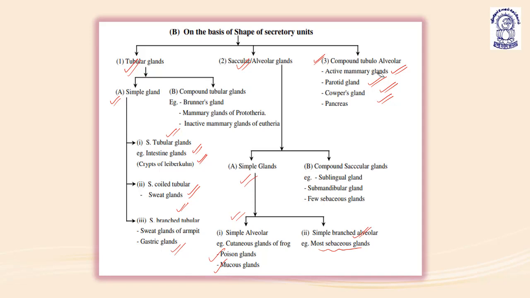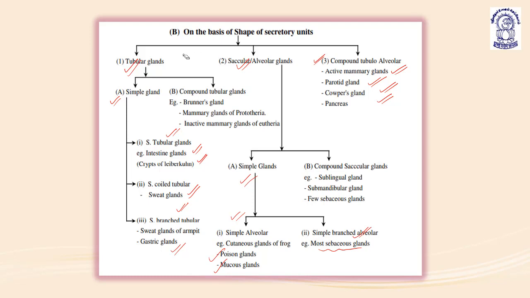So these are the examples of the classification based on the shape of secretory units: tubular, saccular or alveolar, and tubulo-alveolar. Tubular is further of two types, simple and compound. Examples of simple are simple tubular glands in case of intestines, crypts of Lieberkühn; simple coiled tubular sweat glands; and simple branched tubular in case of gastric glands and the sweat glands of armpit. Saccular or alveolar glands are also of two types, simple and compound. Simple alveolar: cutaneous glands of frog and poison or mucus glands; and simple branched alveolar: most of the sebaceous glands.